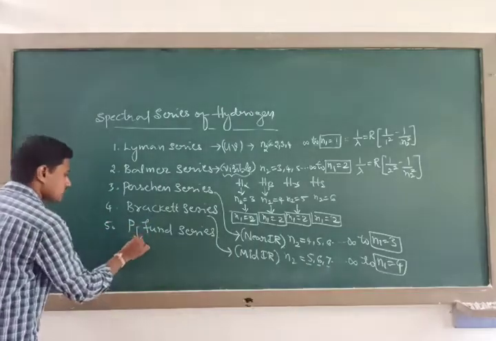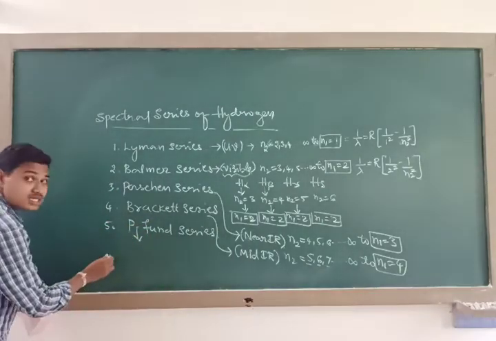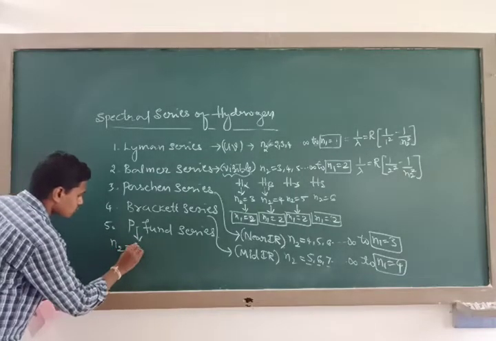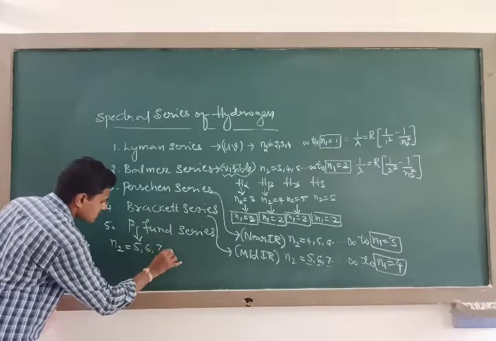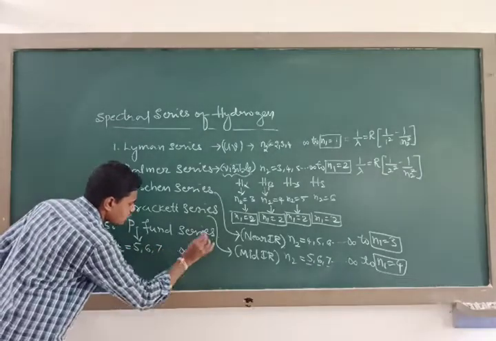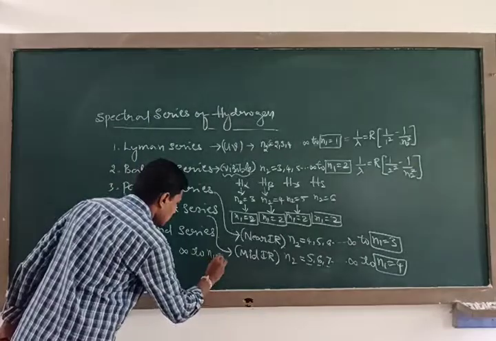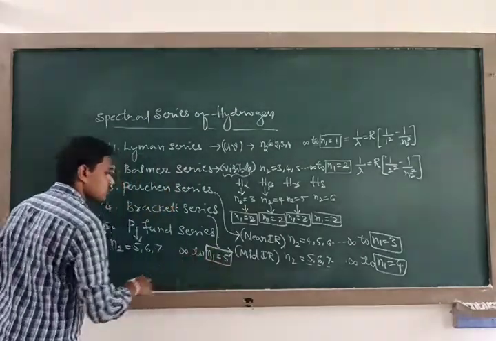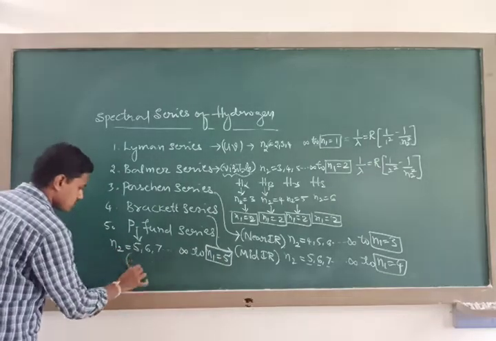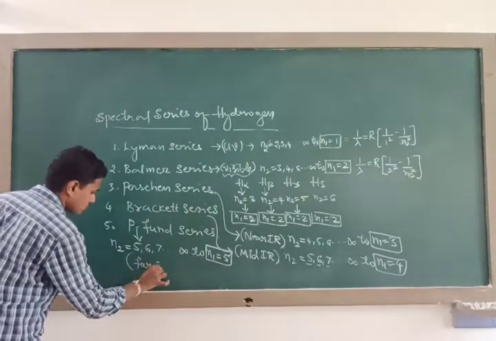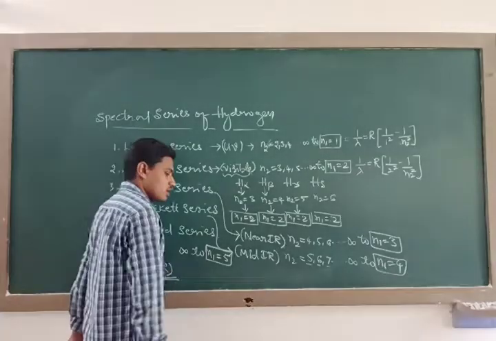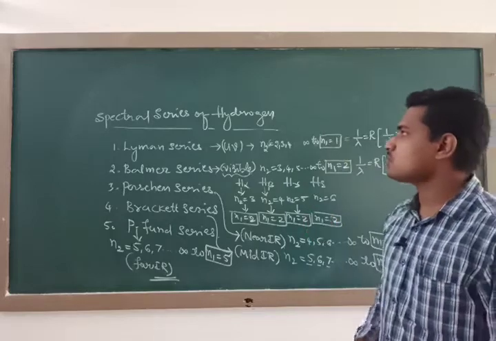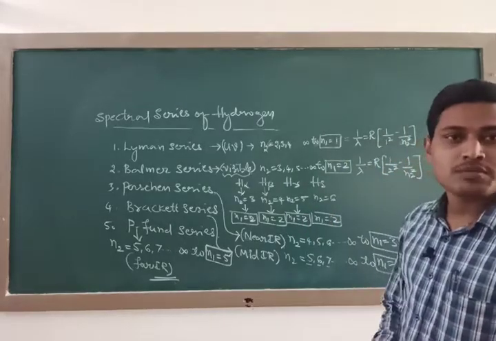And last is the Pfund series. This series consists of all the spectral lines due to transition of electrons from n2 equal to 5, 6, 7 and so on up to infinity to n1 equal to 5. And this lies in the far infrared region, so it is away from the visible region. Like this, Bohr's theory also predicted the spectral series of the hydrogen atom.